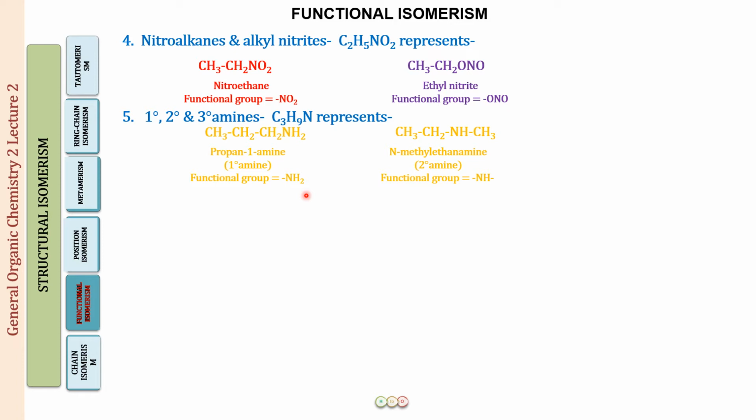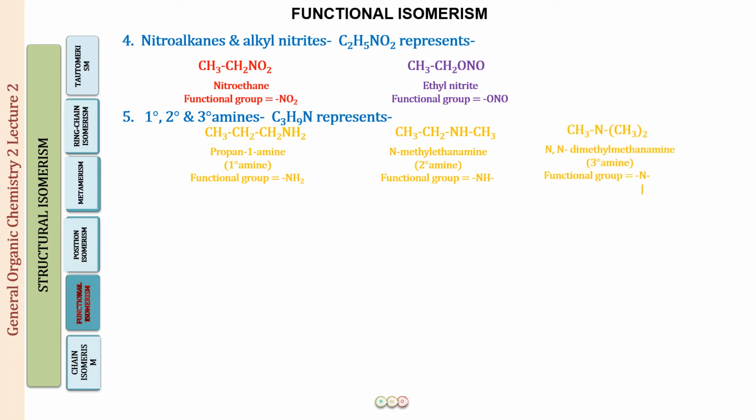In the amines, the primary we are using for a nitrogen. All right. So this nitrogen atom is attached to one carbon, so we call this a primary amine. Here it is going to be nitrogen, which we are looking at. It is attached to how many carbon atoms? If it is attached to one carbon, it is going to be a primary amine. If it is attached to two carbons, it is going to be a secondary amine. If it is attached to three carbons, it is going to be a tertiary amine. So here it is attached to one carbon. So it is a primary amine.